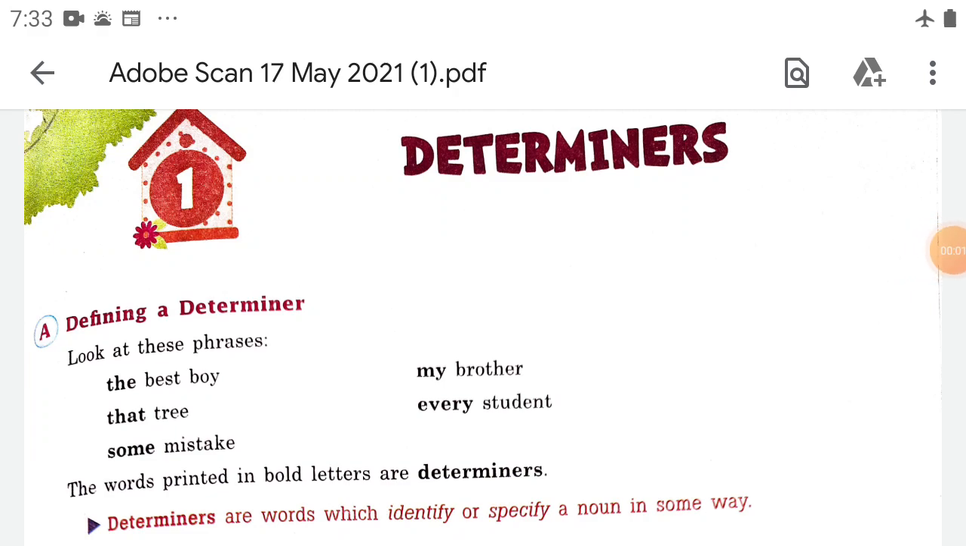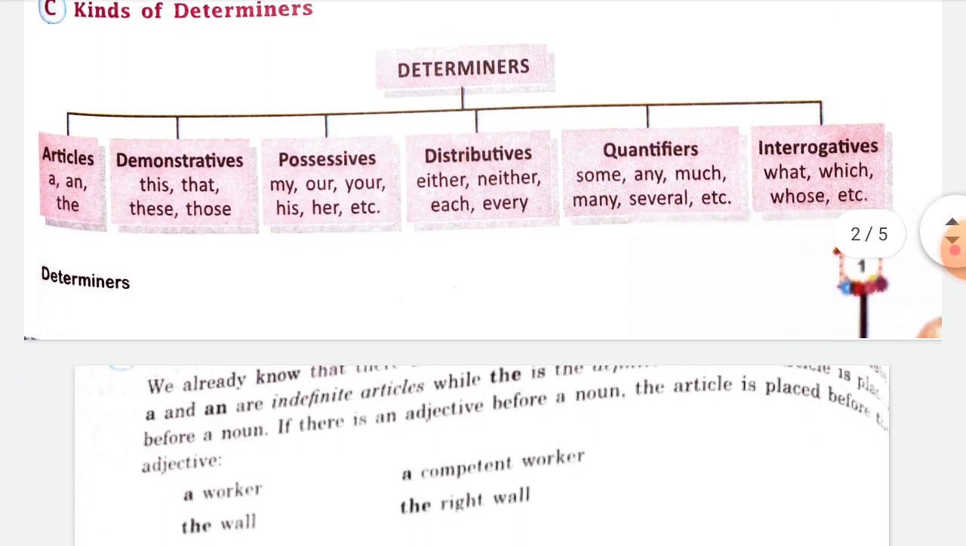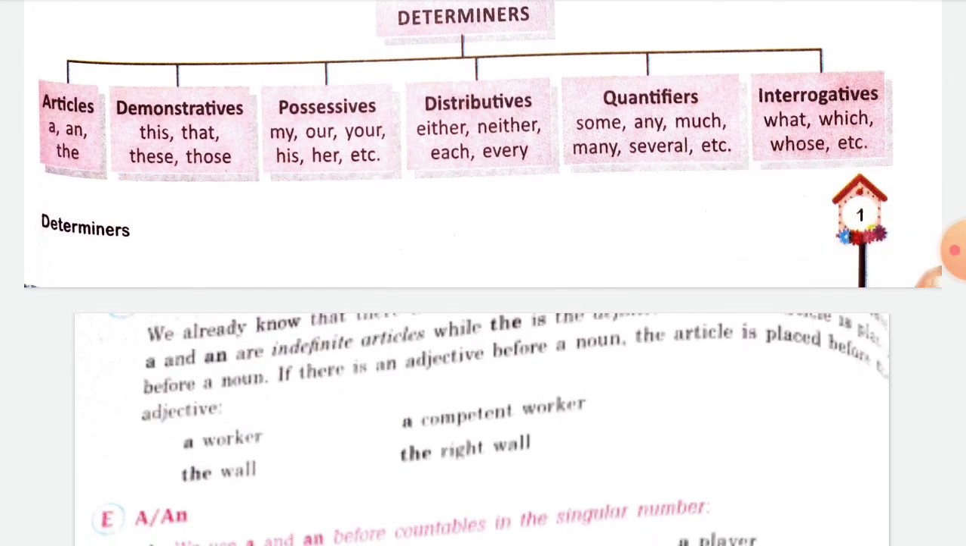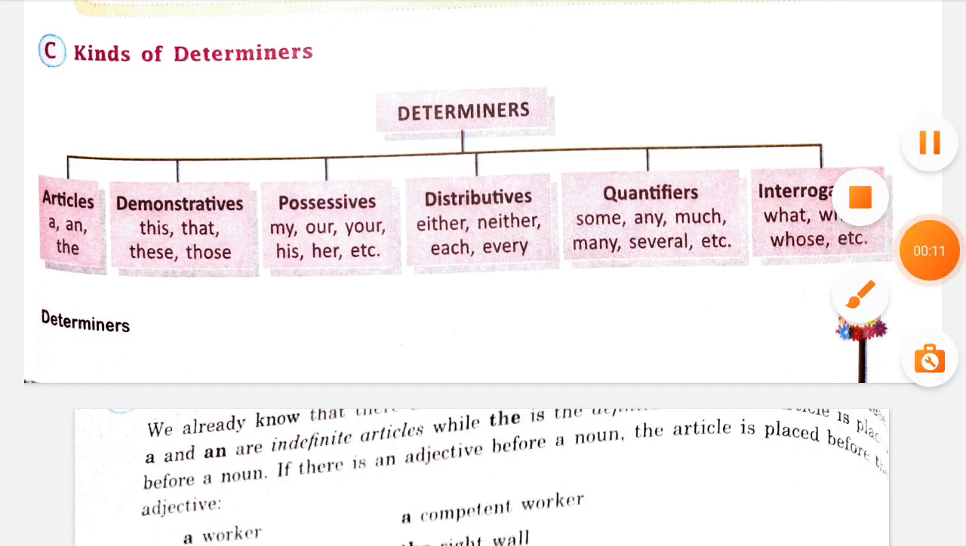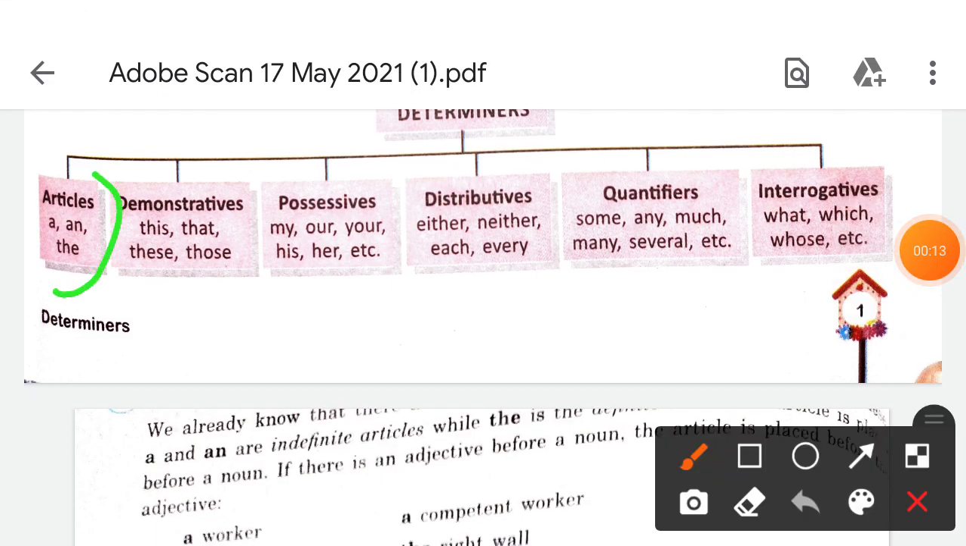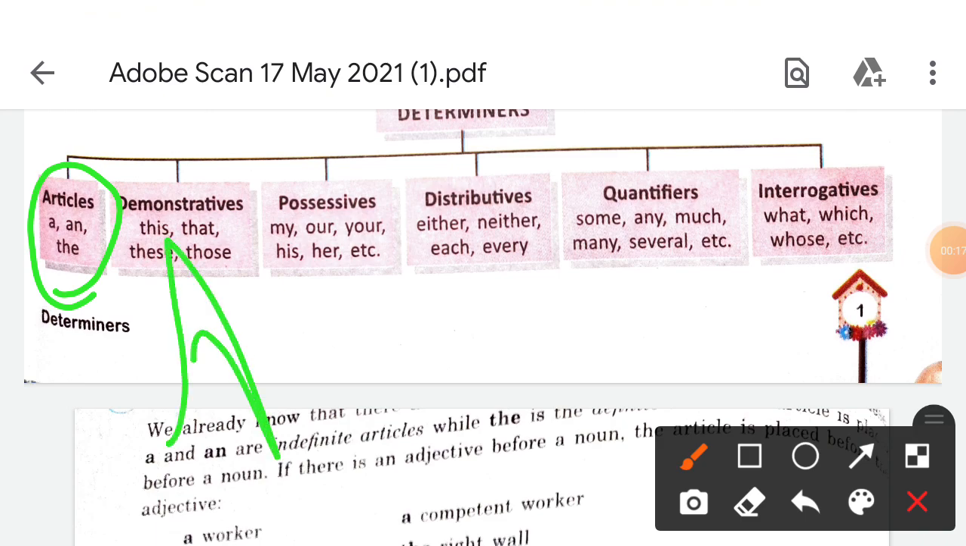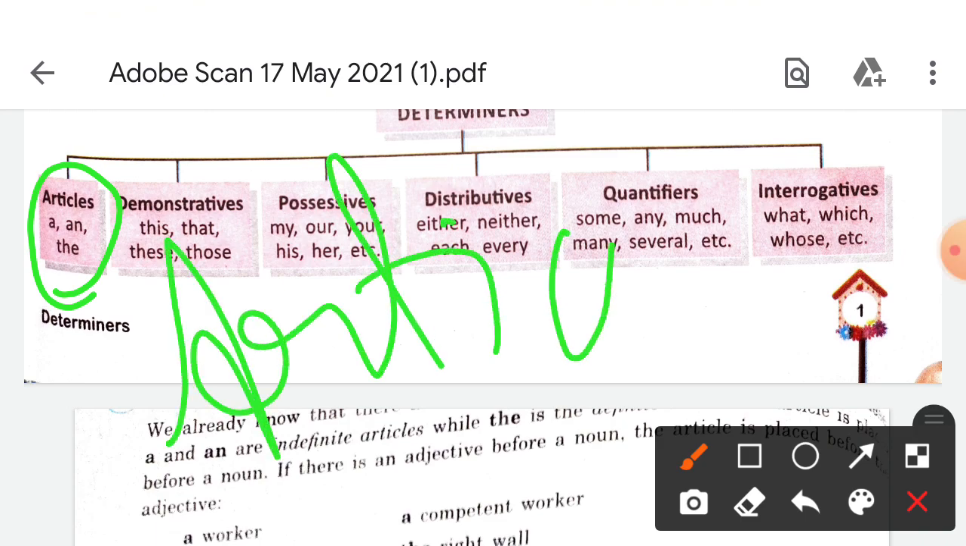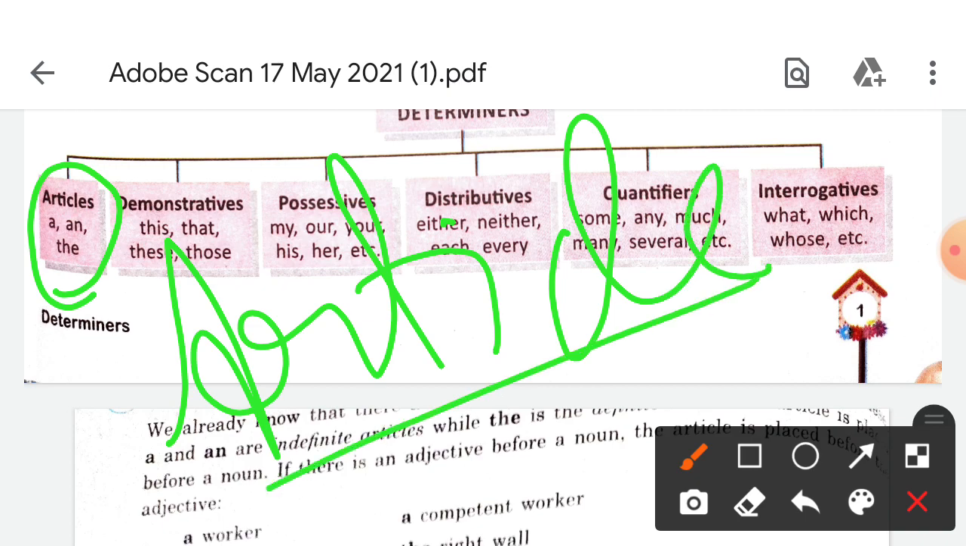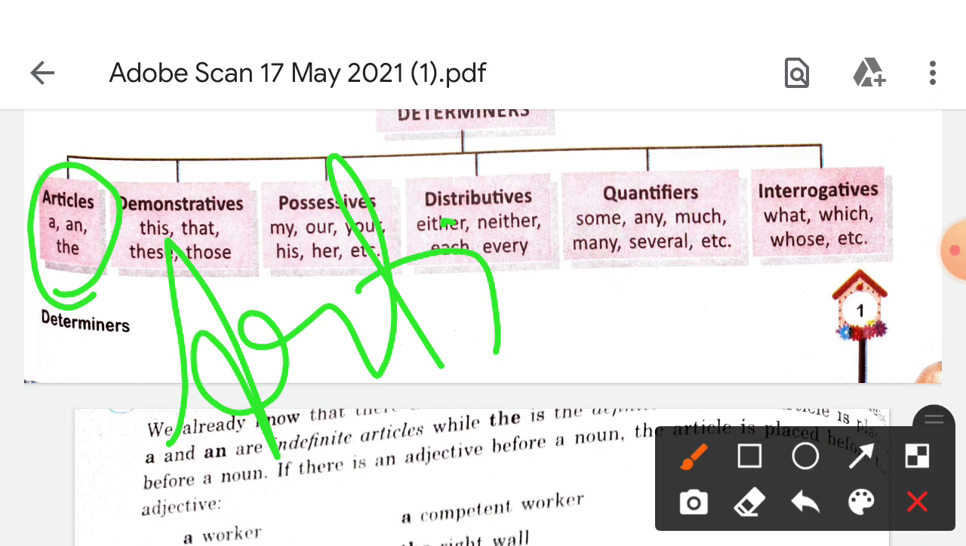Students, today we are going to read the determiners. In this determiner we will discuss first articles. You have already done this article in your previous class, so I will be telling about this article today. So what is an article? As you know, that is a and the.